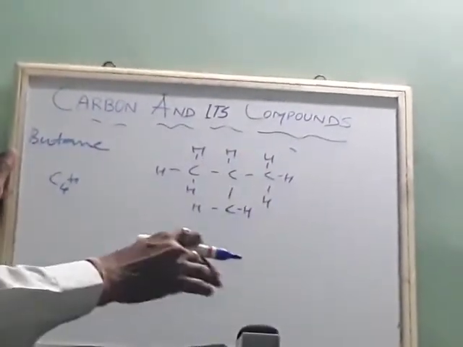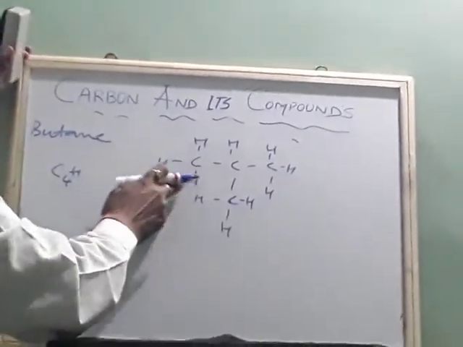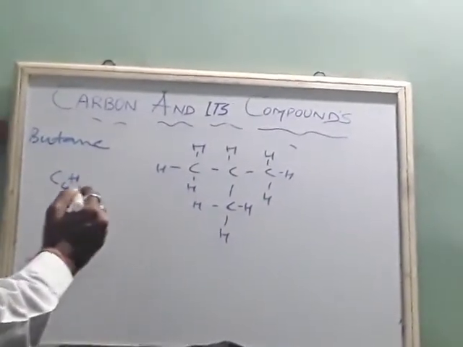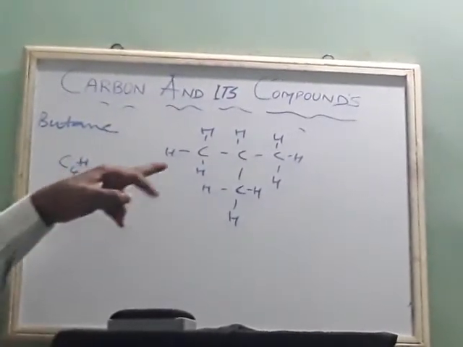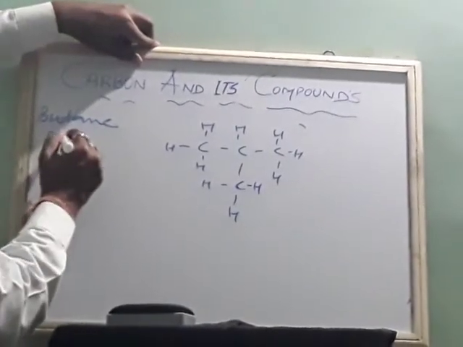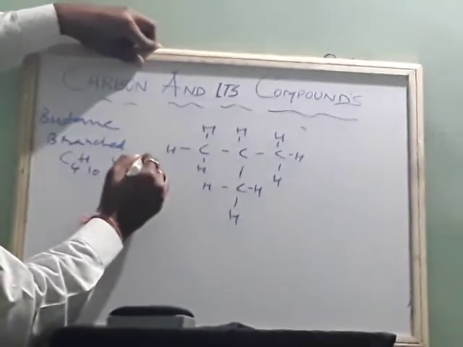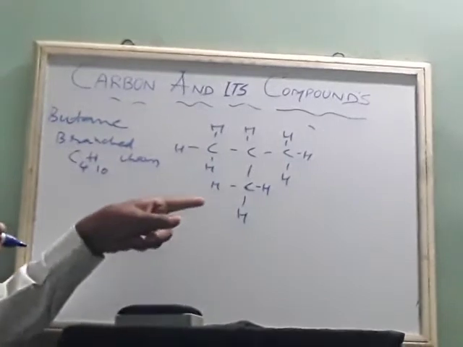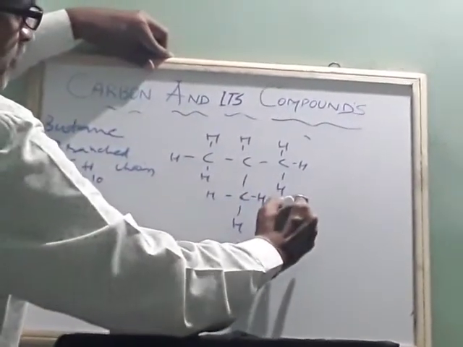Somewhere I missed one here. 1, 2, 3, 4, 5, 6, 7, 8, 9, 10. C4H10. Normal butane also had C4H10, but this is called branched chain structure. If only one carbon atom comes here, that becomes isobutane. It's called isobutane.